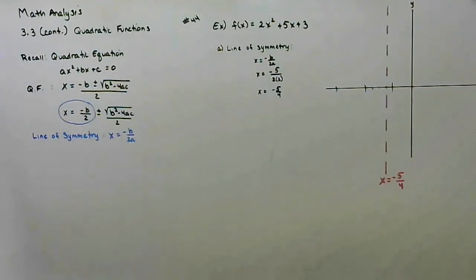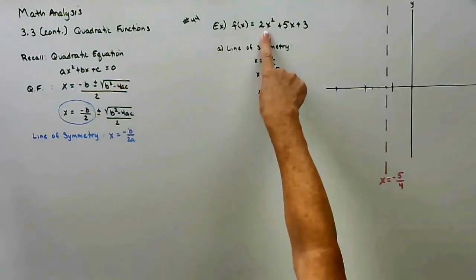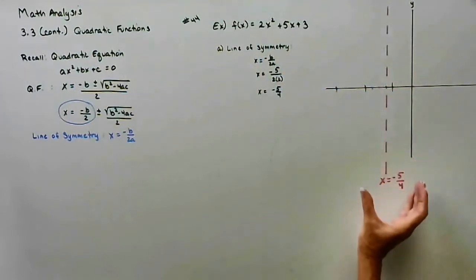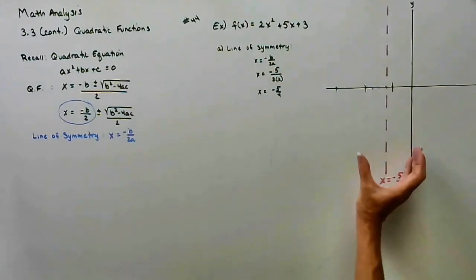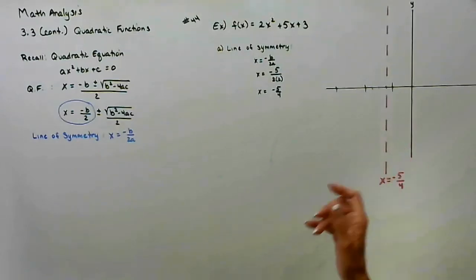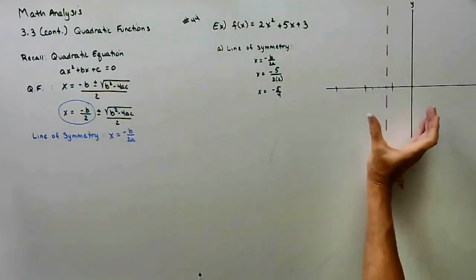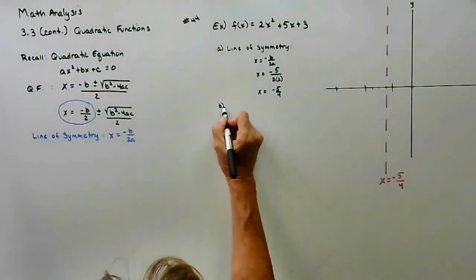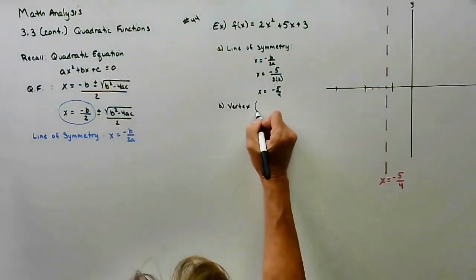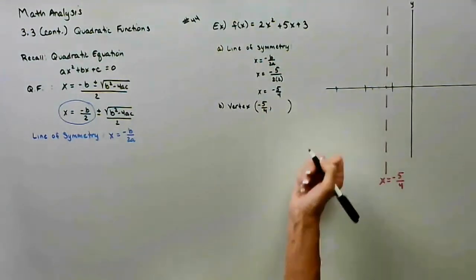In order to figure out where on this graph I'm going to have this square function that is positive, so it's opening up, I need to know where along this line it's going to be located. I know the x value is -5/4, but I need to know what the y value is in order to find that minimum value since it's opening up. So I'm going to, quote, plug it in. I know the x value is -5/4. Well, now I have to calculate the y value.